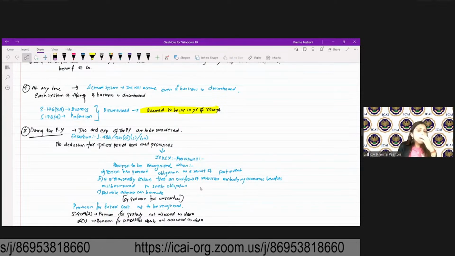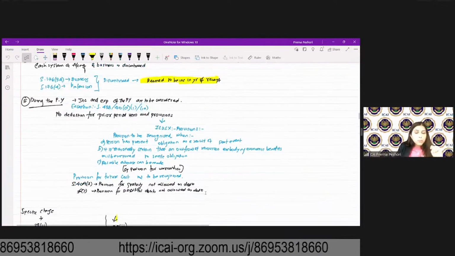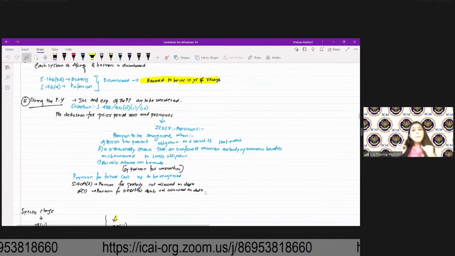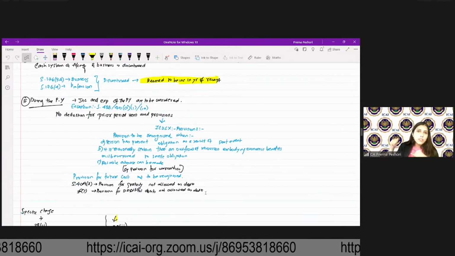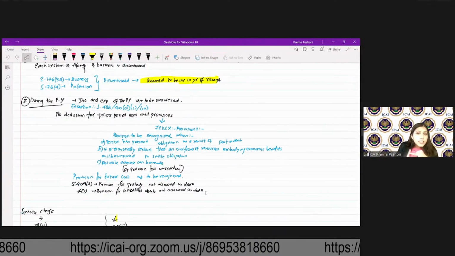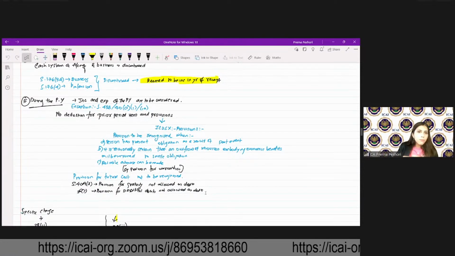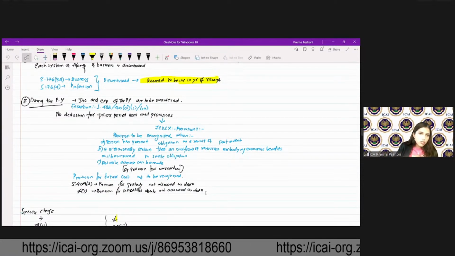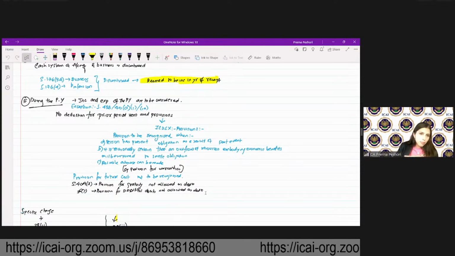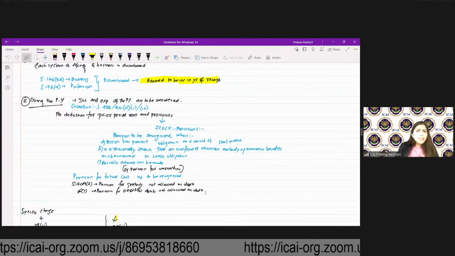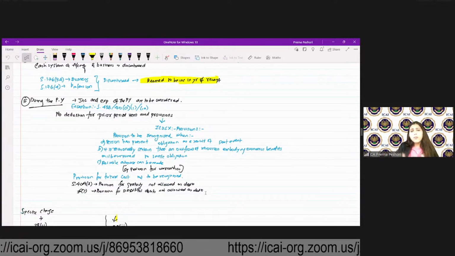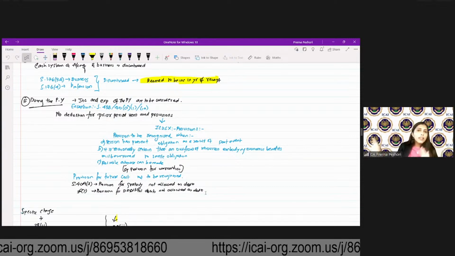Isn't it? Now, ICDS 10 talks about the provision. Provisions are to be recognized when a person has a present obligation as a result of the past event. It is reasonably certain that an outflow of resources embodying economic benefits will be required to settle the obligation. A reliable estimate can be made. Only when three conditions are satisfied, for example, provision for warranties, you can recognize the provision.